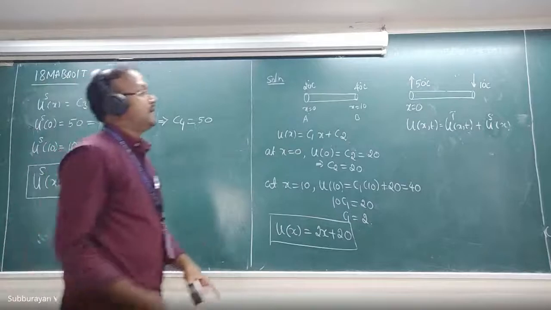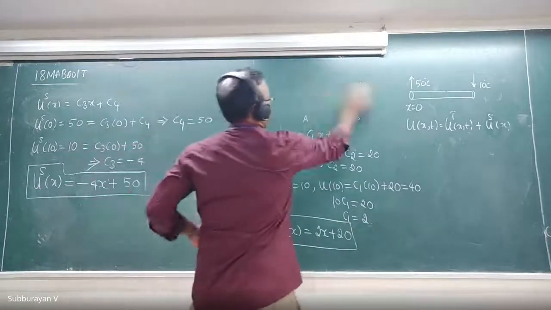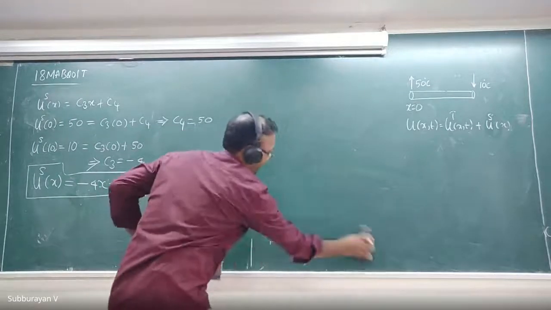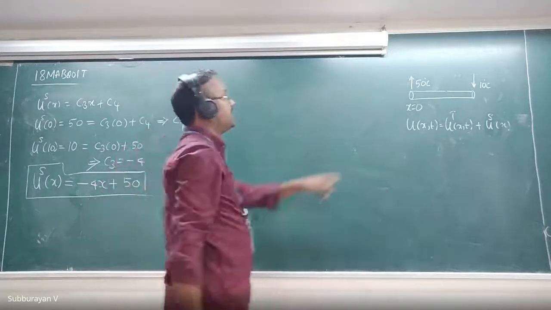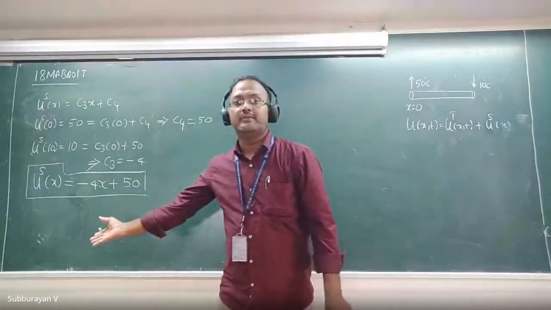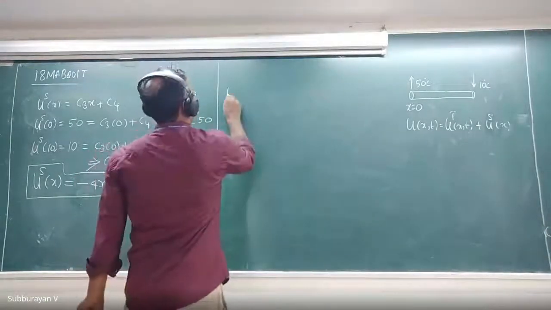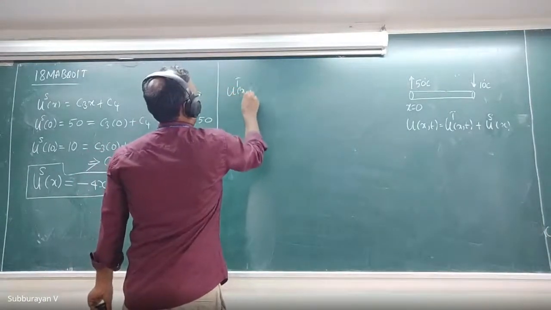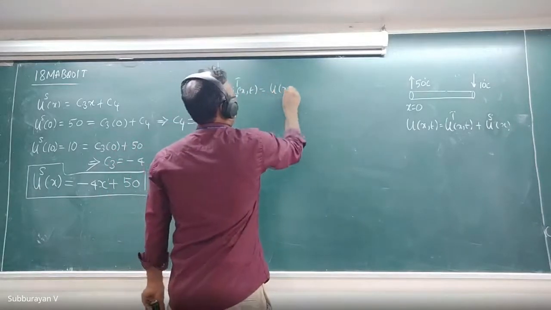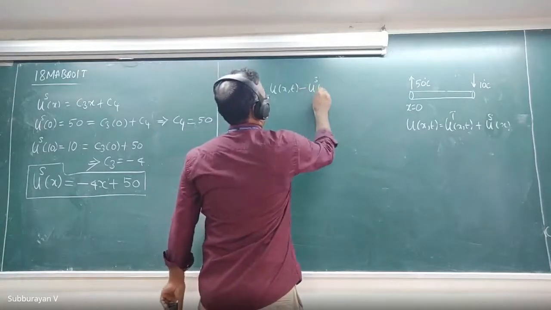Now from this expression, what is your ut of x comma t? I know u of x comma t is equal to ut of x comma t plus us of x. Already I found out what us of x is. Therefore, our ut of x comma t is going to be u of x comma t minus us of x. Okay, very simple.